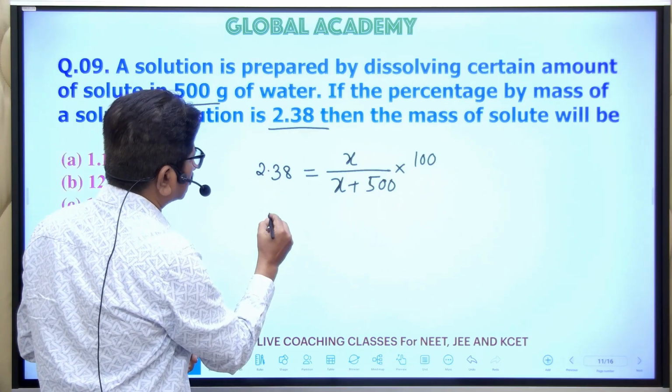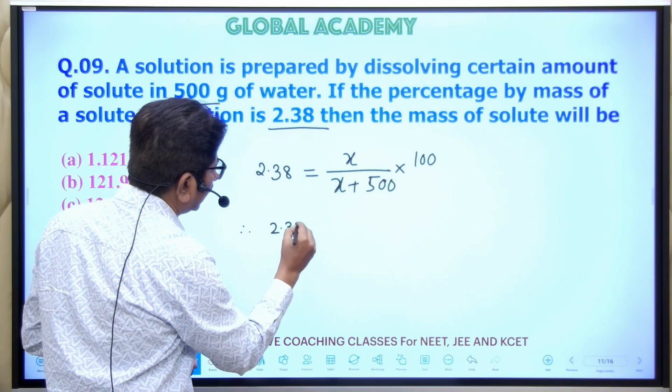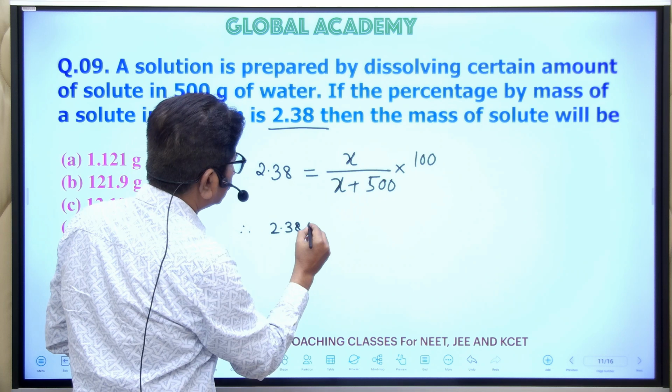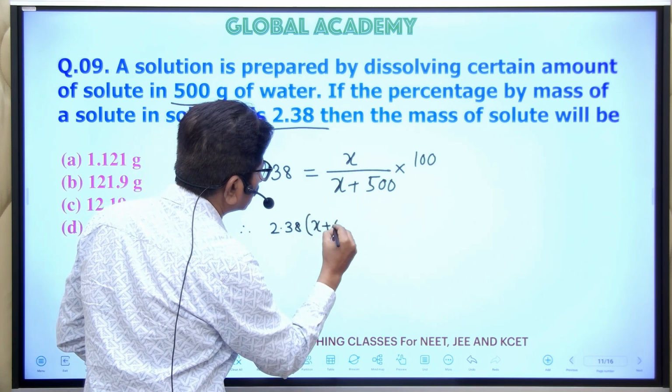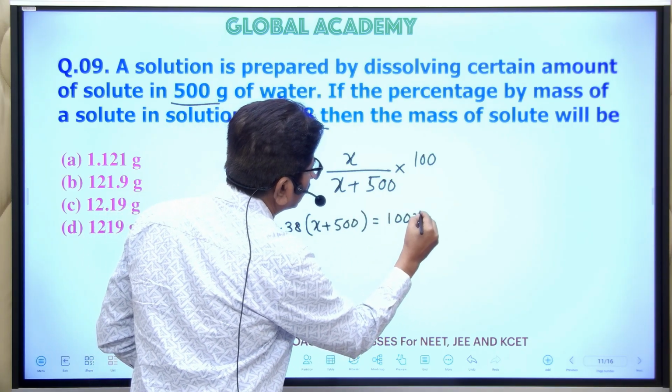So cross multiplication. Therefore here we can write 2.38 into x plus 400, which is equal to 100x.